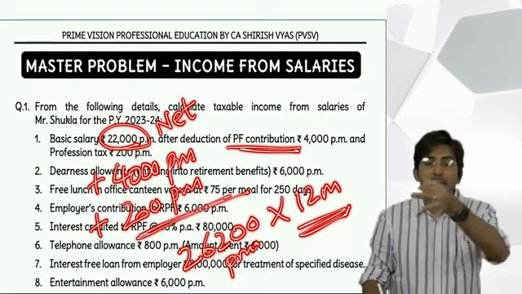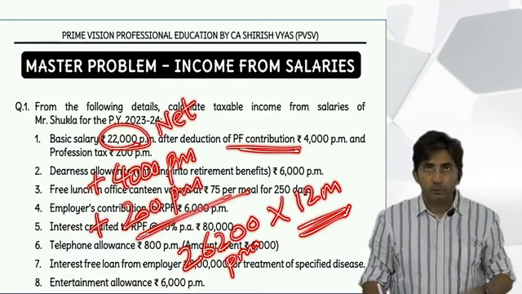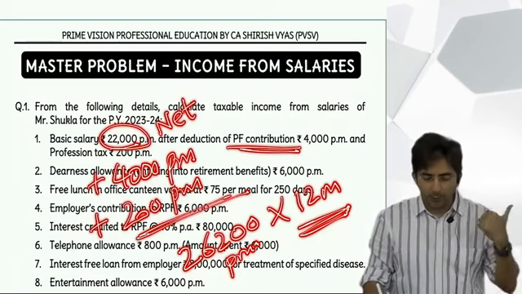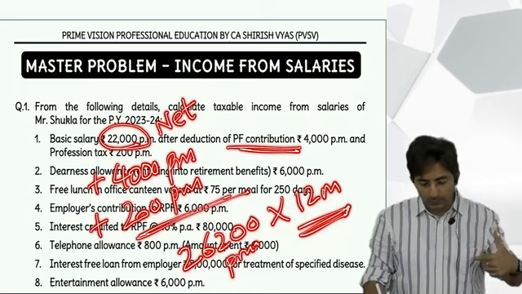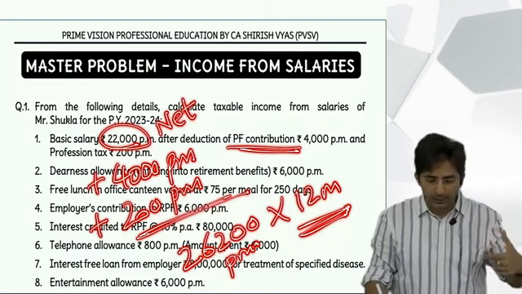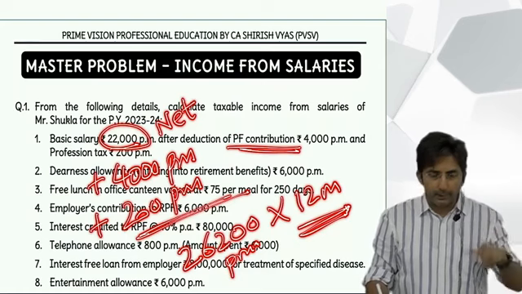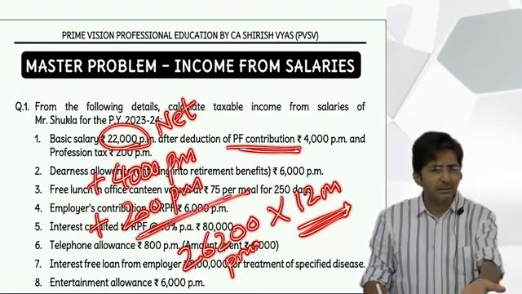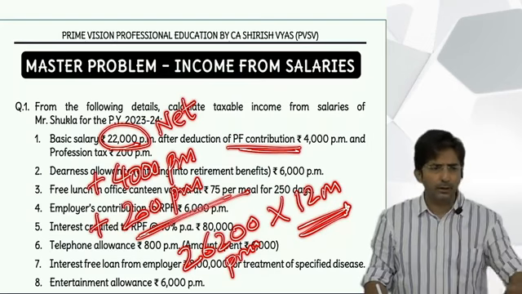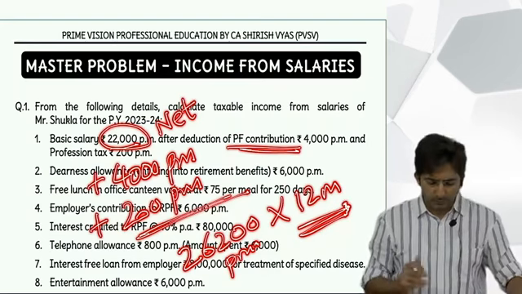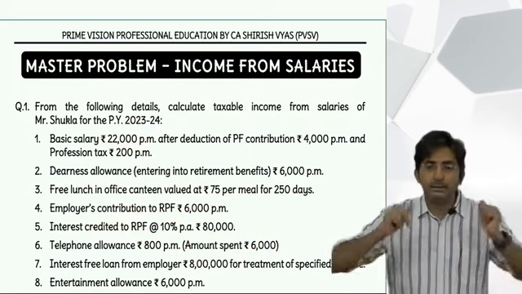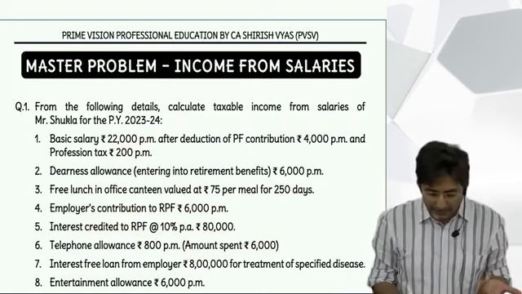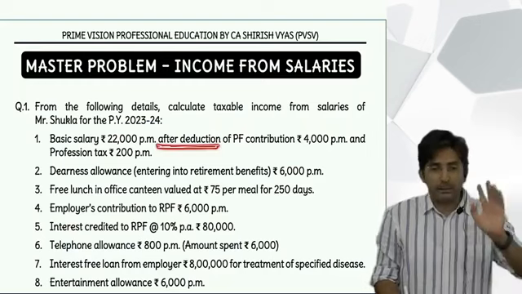This amount you will write in the statement. You will write basic salary, and in brackets you will show this working: 22,000 plus 4,000 plus 200, multiplied by 12. And in the outer column, 3 lakhs 14,400. Okay, so the knowledge which I gave, you have to use it like this. But only if they write it is net. Either they write net or they will write after deduction.